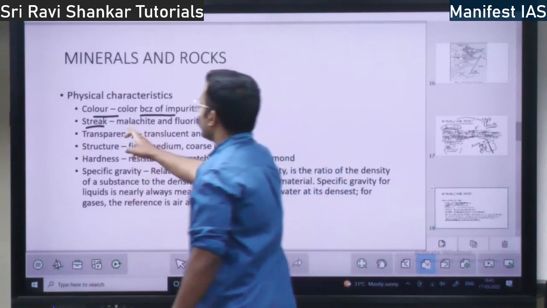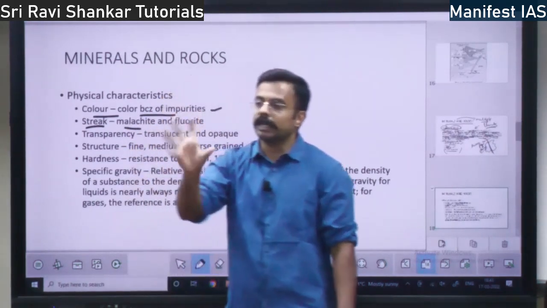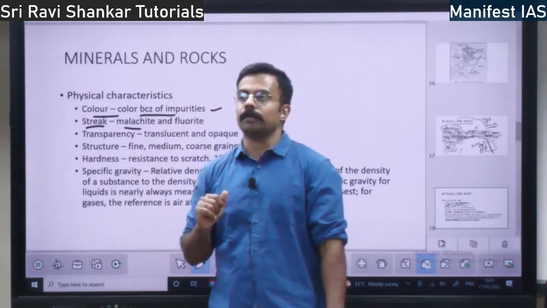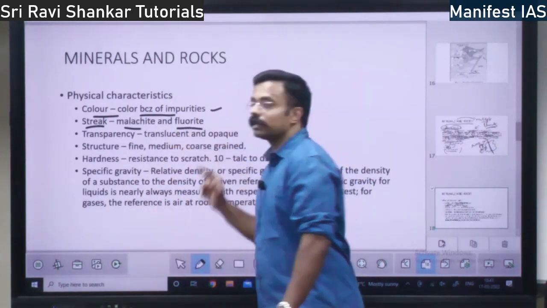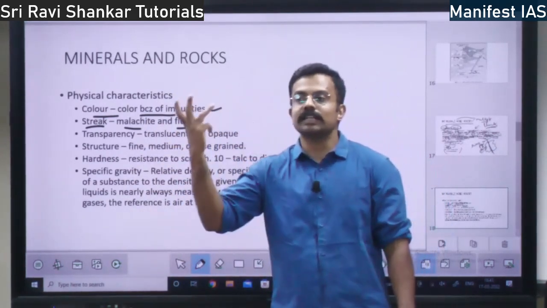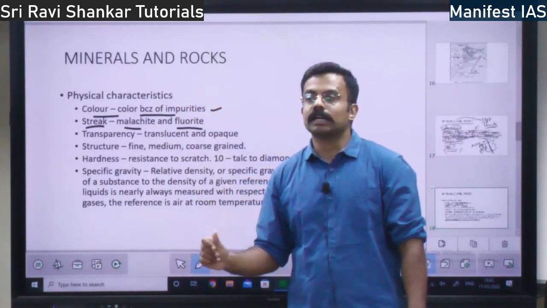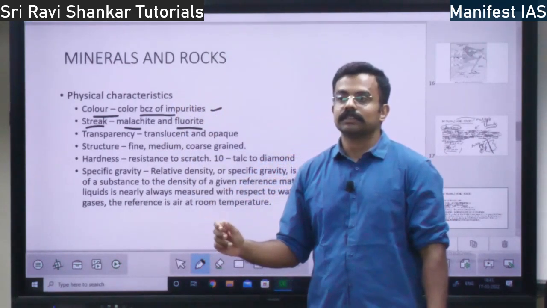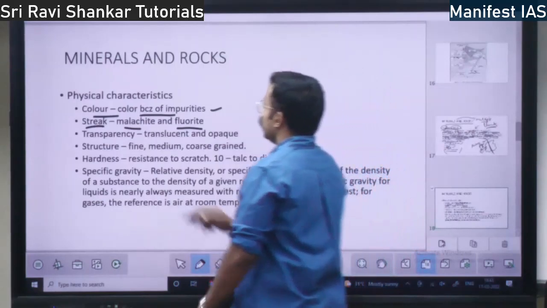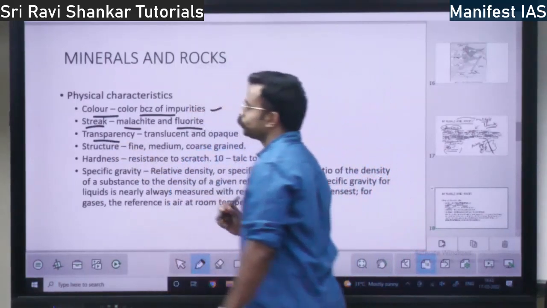So some mineral, malachite, what happens? The mineral color and powder color is same. Whereas in the fluorite, mineral color is pink, whereas powder color is white, right? That is the difference. Then transparency.